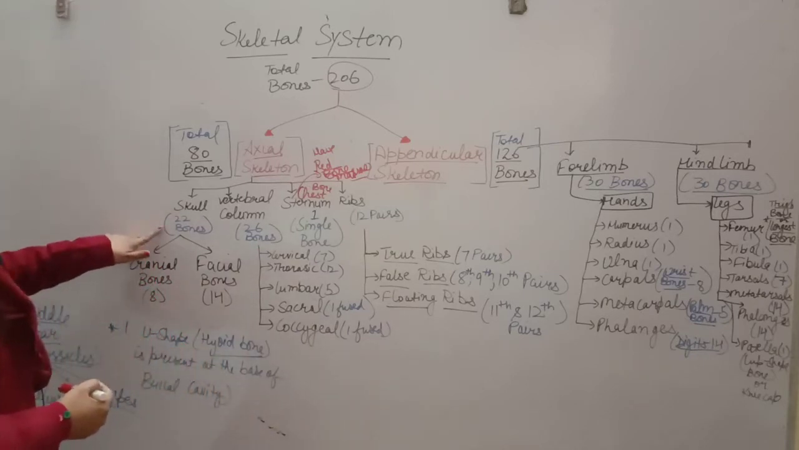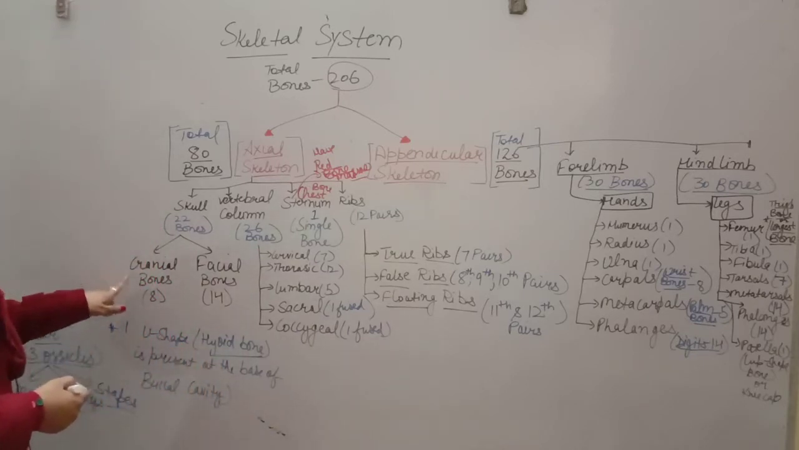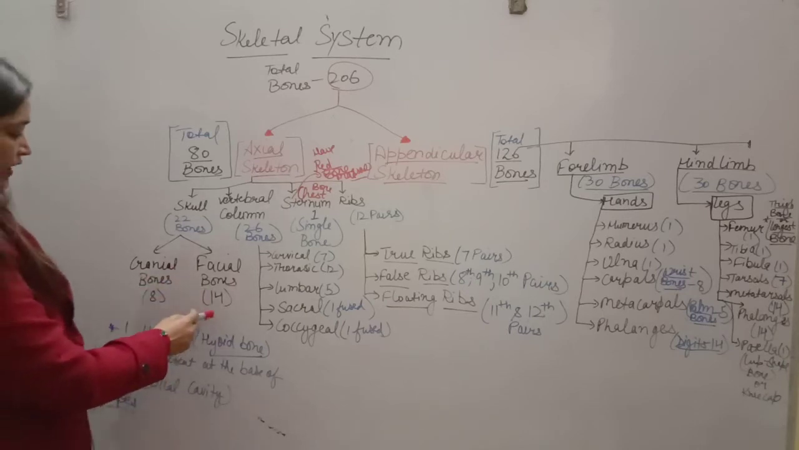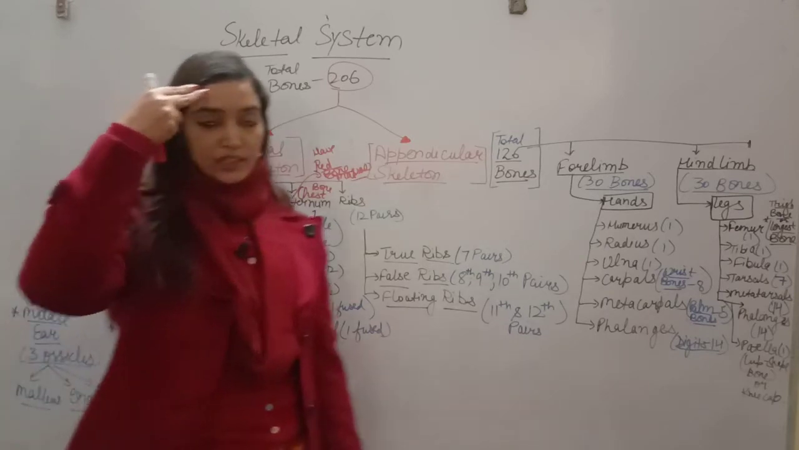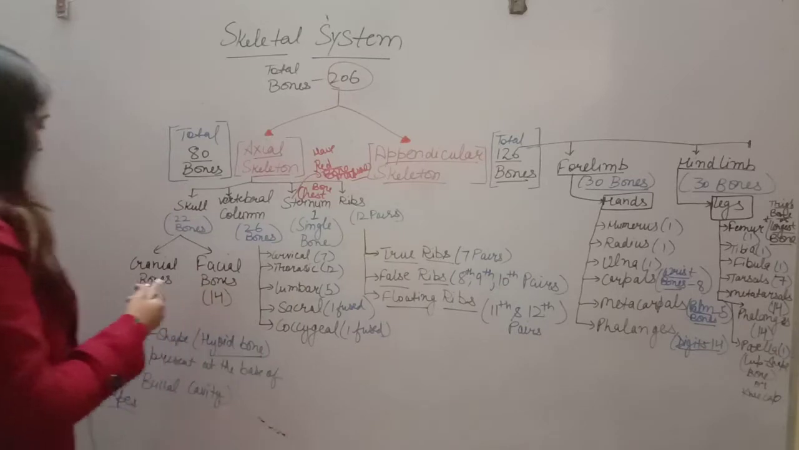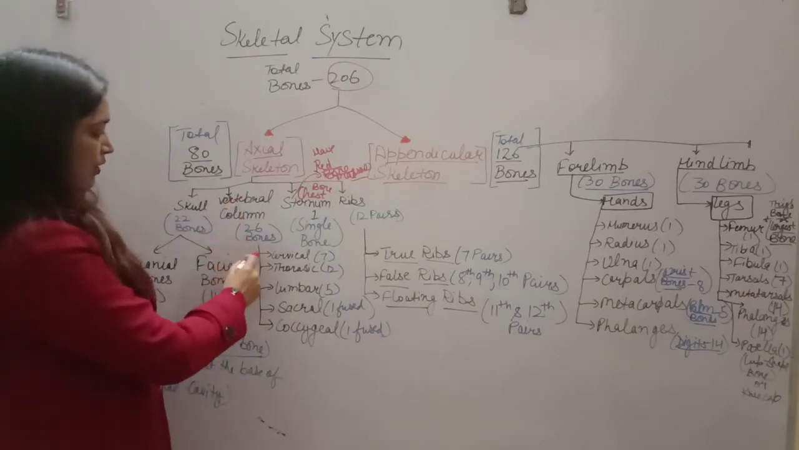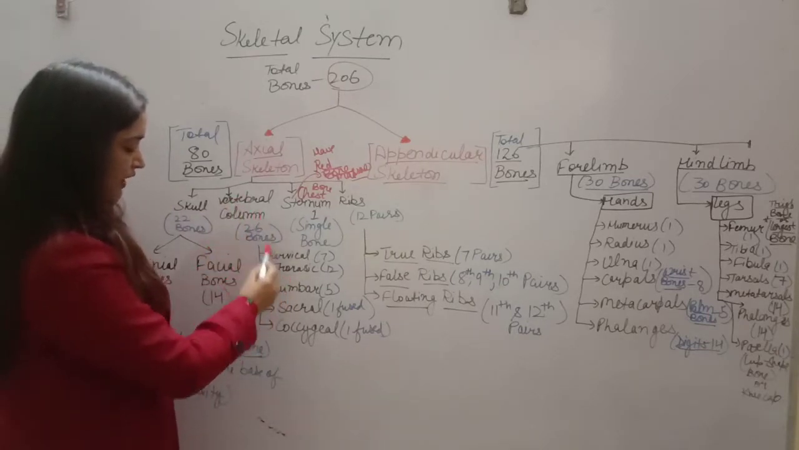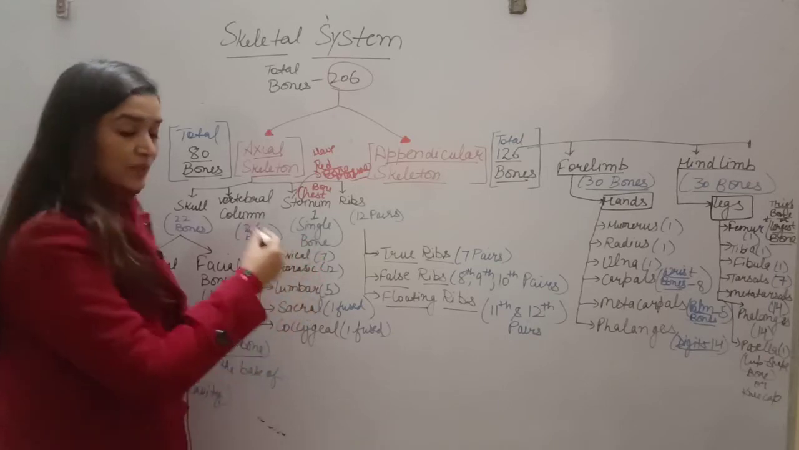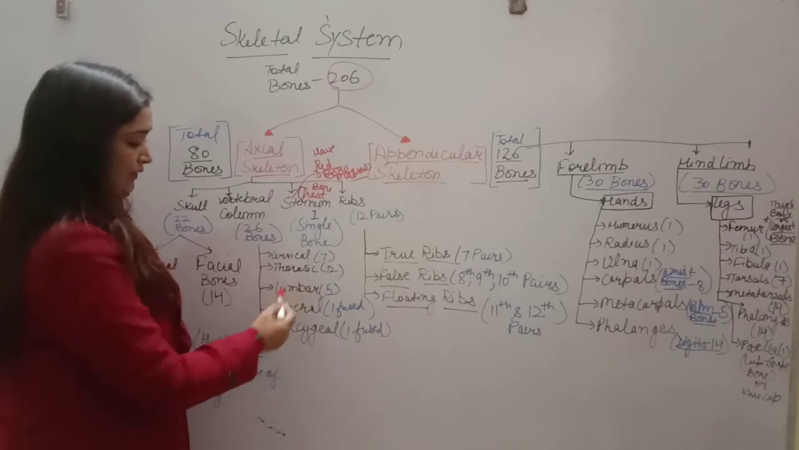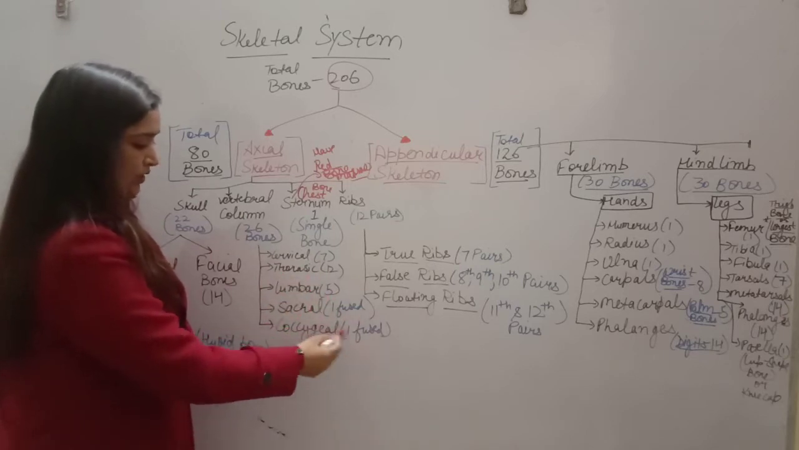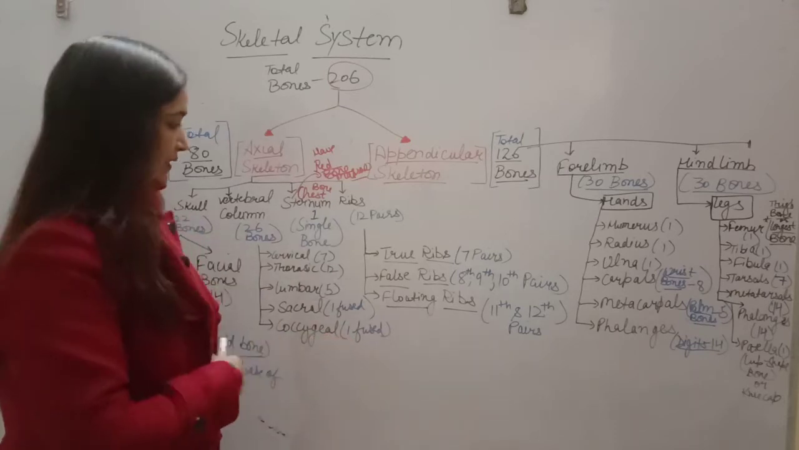Skull that has 22 bones is divided into cranial bones and facial bones. Cranial bones are 8, facial bones are 14, and this frontal bone, this forehead bone, is common to the skull and facial bones. Alright, so now coming to vertebral column, total 26 bones. Different types of vertebrae are there. Cervical vertebrae 7, thoracic vertebrae that come in the thoracic region are 12, lumbar vertebrae 5, sacral 1 fused, coccygeal 1 fused, that is in the tail region.